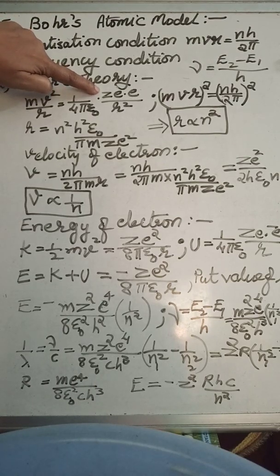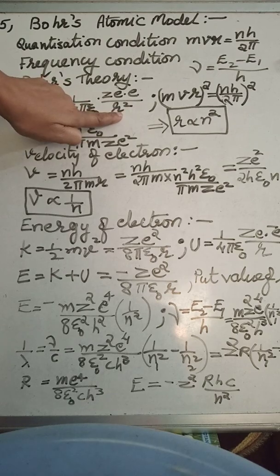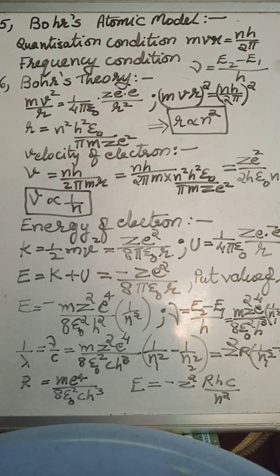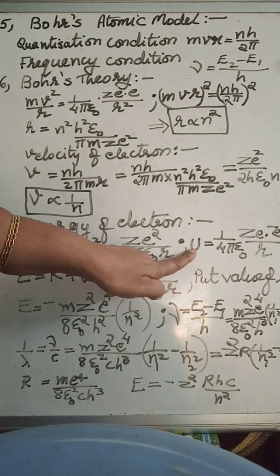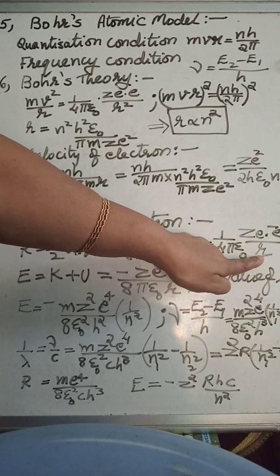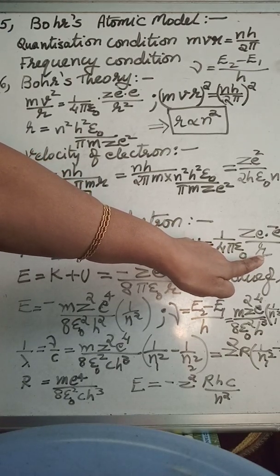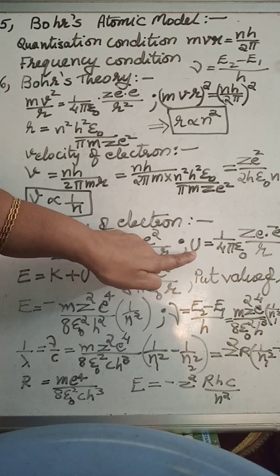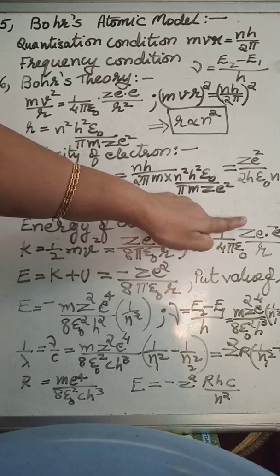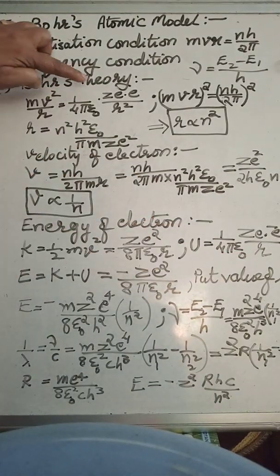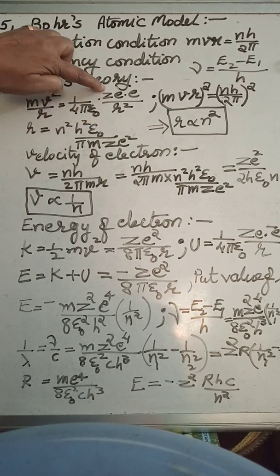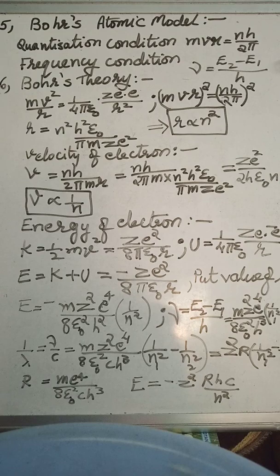In the electrostatic force formula, distance will be in terms of square, whereas in the electrostatic potential energy, distance will be only in power 1. That's the difference. Electrostatic potential energy formula is 1 upon 4 pi epsilon naught Q1 Q2 upon r, whereas electrostatic force is 1 upon 4 pi epsilon naught Q1 Q2 upon r square.